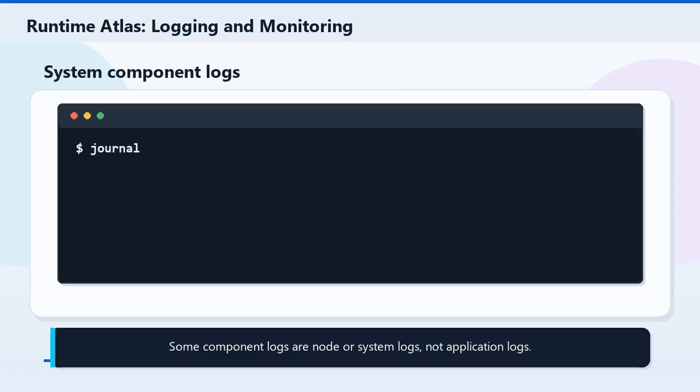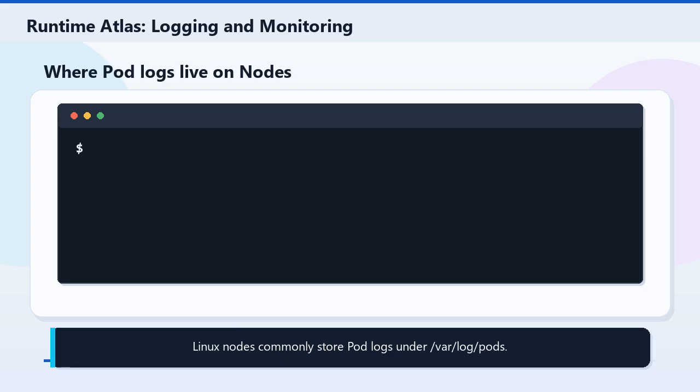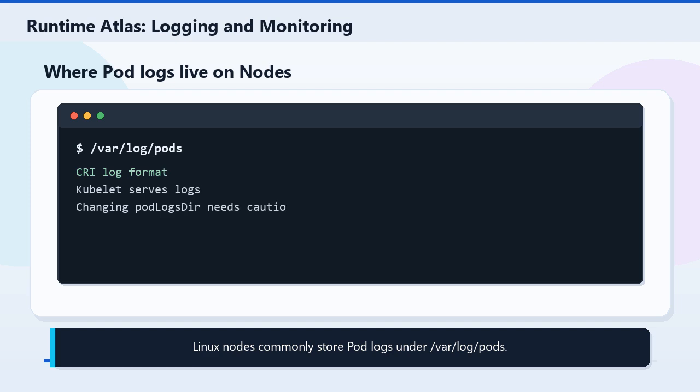Not every useful log is an application log. On Linux nodes using systemd, kubelet and container runtime logs are commonly inspected with journalctl. On Linux, kubelet directs the container runtime to write pod logs under directories such as /var/log/pods. Changing that default path needs caution.